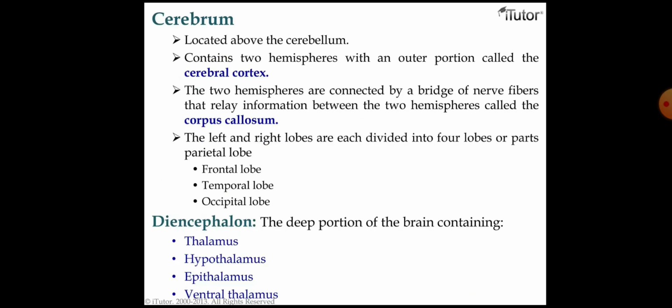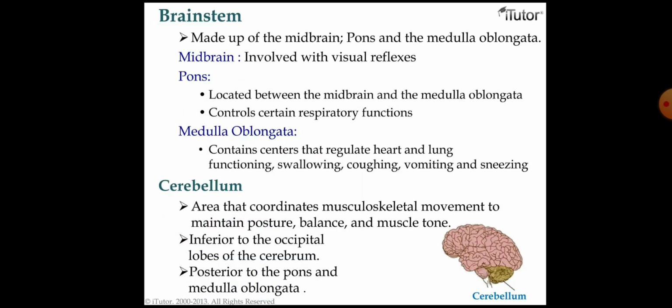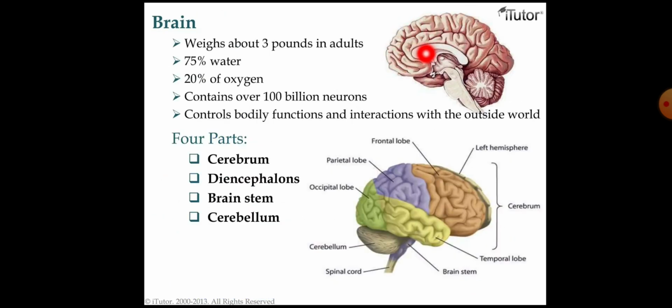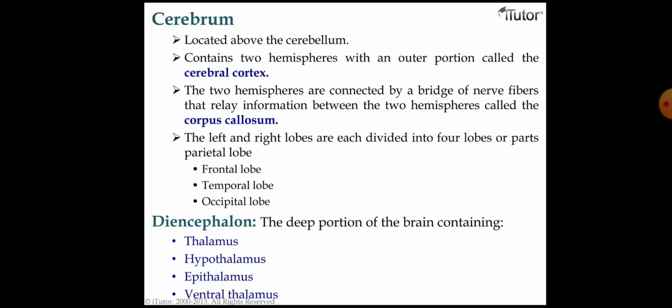Next, coming to the cerebrum, it is located above the cerebellum and contains two hemispheres, with the outer portion called the cerebral cortex. The two hemispheres are connected by a bridge of nerve fibers that relay information between them. This is called the corpus callosum. We can see it here, this white bridging part. Each of the right and left halves is divided into four lobes: the parietal lobe, frontal lobe, temporal lobe, and occipital lobe.